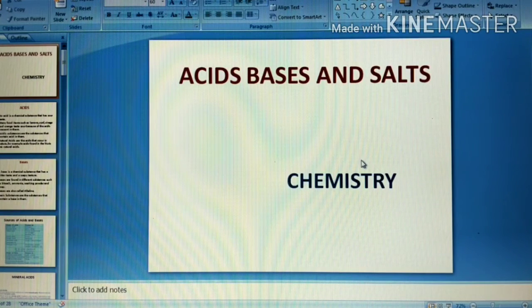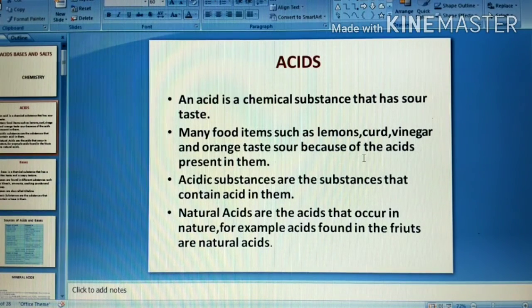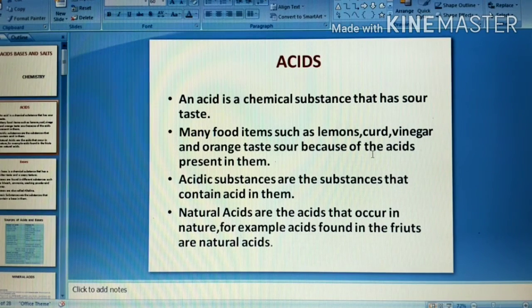So let's begin with the topic acid. Acid has been derived from the term acidus. It is a Greek word, acidus, which means sour. So what is an acid? Acid is a chemical substance that has a sour taste. Many food items, as I had discussed earlier, like lemons, curd, vinegar, orange, taste sour because of the acids present in them. Acidic substances are the substances that contain acid in them.